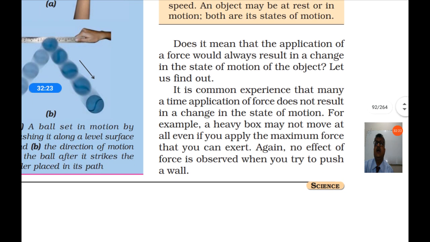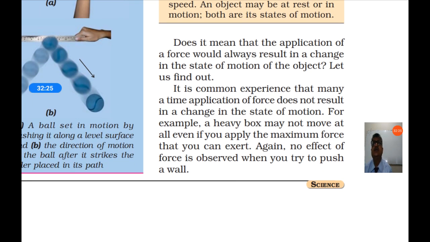So does it mean that application of a force would always result in a change in the state of motion of an object? Let us find out. It is common experience that many a time application of force does not result in change in the state of motion. So sometimes even if you apply the force, the state of motion will not change.